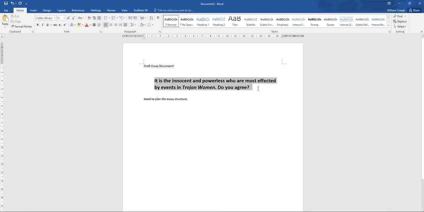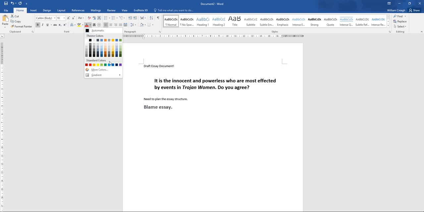It is the innocent and powerless who are most affected by events in Trojan Women. Do you agree? So they're affected by events in Trojan Women. I am going to go out on a limb and say that this is a blame essay. Who's to blame for the effect on the innocent and powerless characters in Women of Troy? So there we go. We've decided it's a blame essay. I'm going to bold that, make it large. I'll even make it blue. There we go.